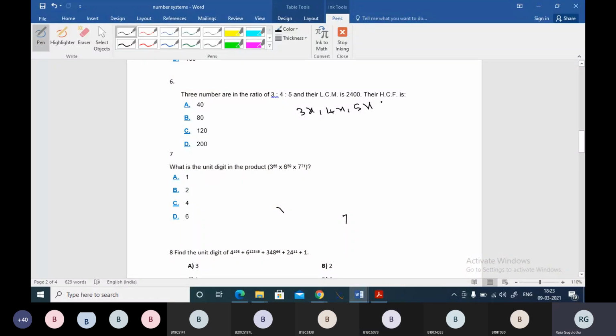HCF 40 na 3 don't divide kaduga. Three numbers are in the ratio 3:5 and their LCM is 2400.